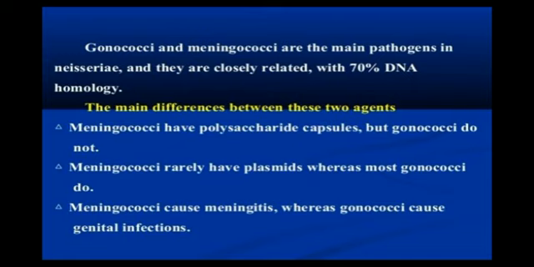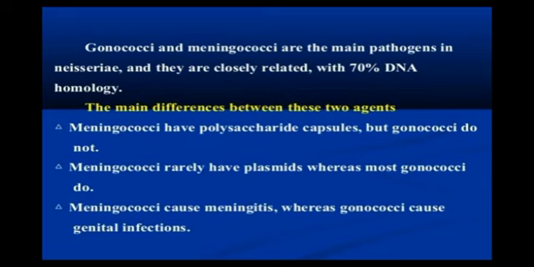Gonococci and meningococci are the main pathogens in Neisseria. So in Neisseria, there are 2 types of pathogens that cause human infection or disease, that are gonococci and meningococci. And they are closely related with 70% DNA homology. The main differences between these 2 agents are, first, meningococci have a polysaccharide capsule but gonococci do not. So there is 70% similarity in both of the pathogens, but there are some differences, that meningococci has a polysaccharide capsule.